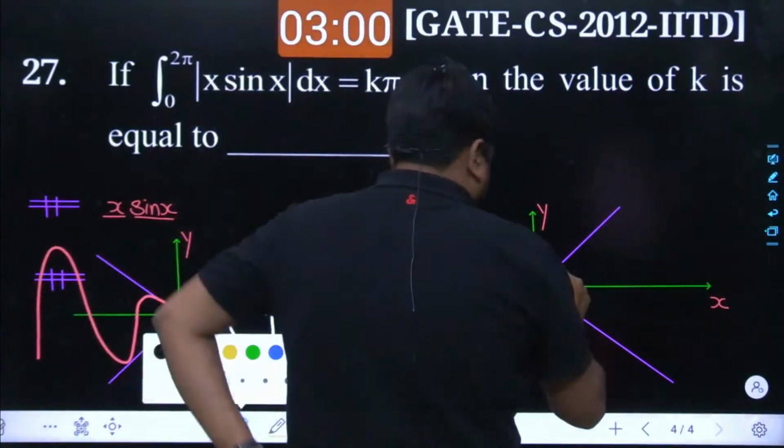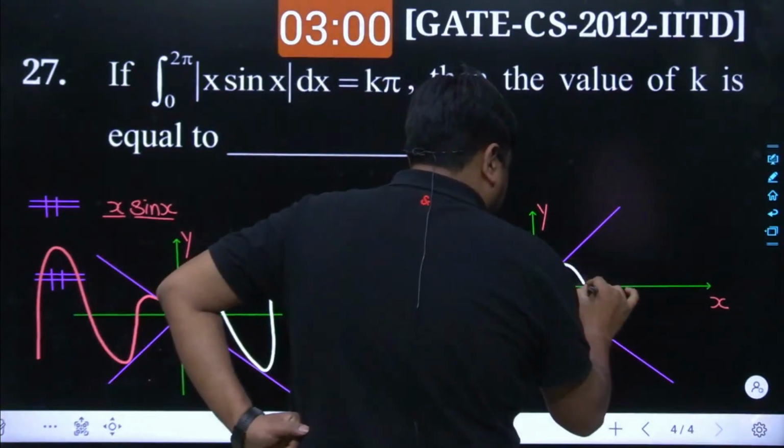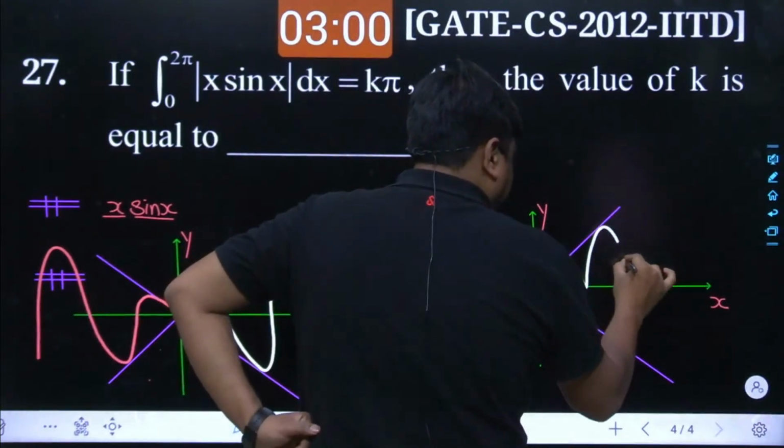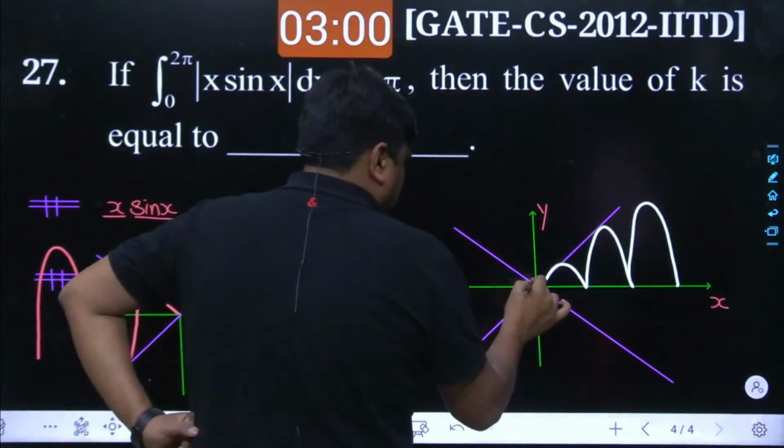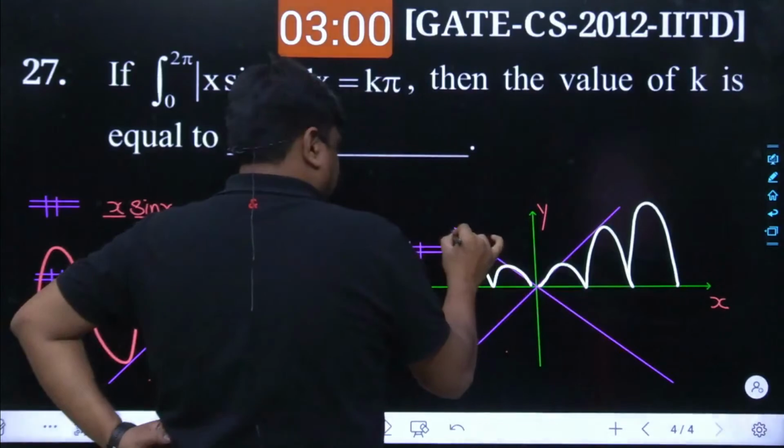So here it becomes like this: 0 to pi, then pi to 2 pi, then 2 pi to 3 pi, and so on and so forth. And that is also the case towards the left hand side as well.